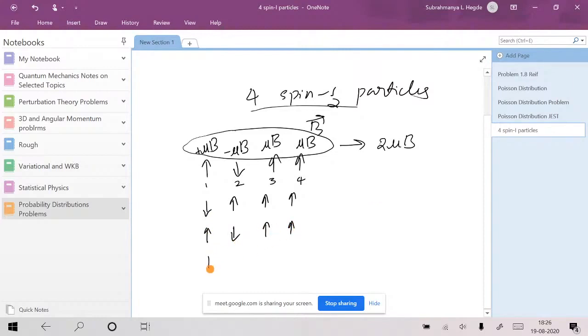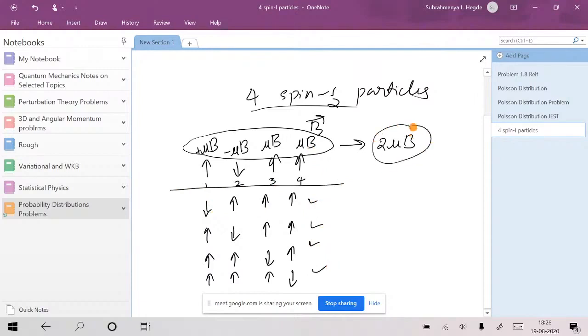Spin up, spin up, spin down, spin up. Spin up, spin up, spin up, spin down. So just count: 1, 2, 3, 4. There are 4 possible ways that you can have this energy. In all of these cases, one is spin down, and the rest of them are spin up, isn't it?